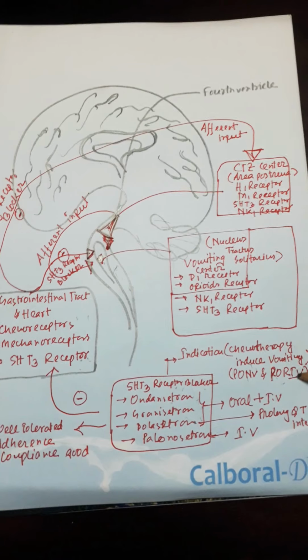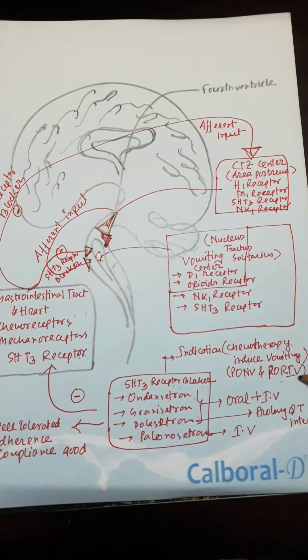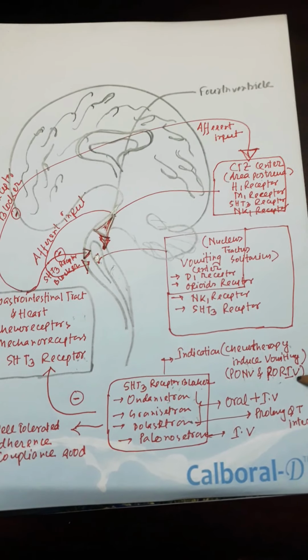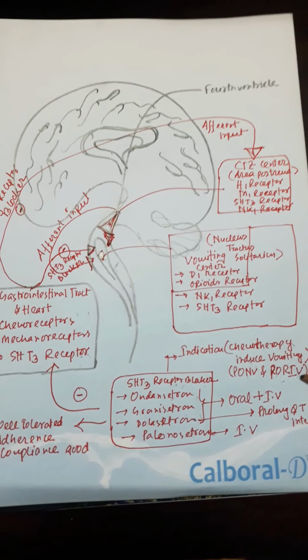These drugs are not only used in those conditions, they are also used to inhibit anticipatory vomiting.